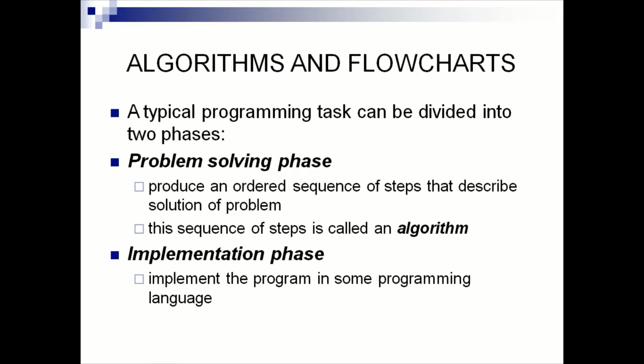A typical program task can be divided into two phases: problem solving phase and implementation phase. Produce an ordered sequence of steps that describes the solution of the problem. This sequence of steps is called an algorithm. So when you want to write a program, you have to first write an algorithm that should show the step by step solution for the problem. How to implement? Implement the program in some programming language like C, C++, Java, and many other languages.